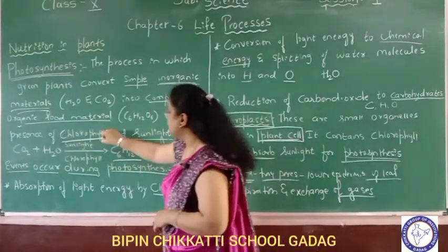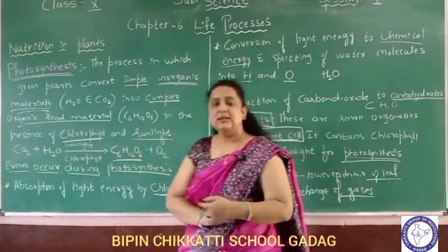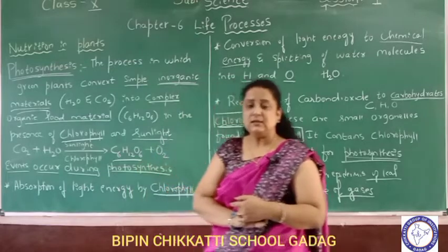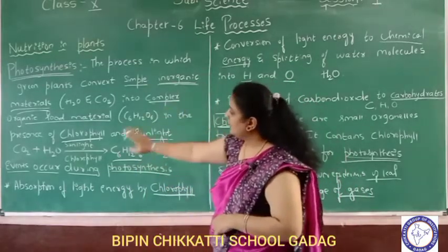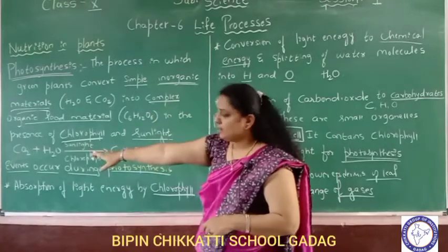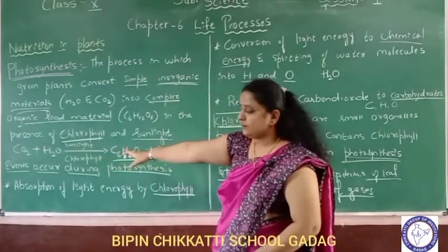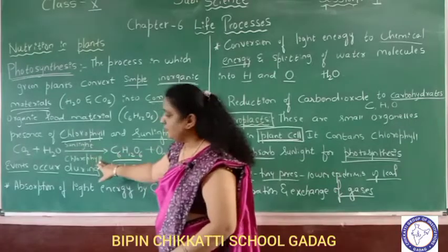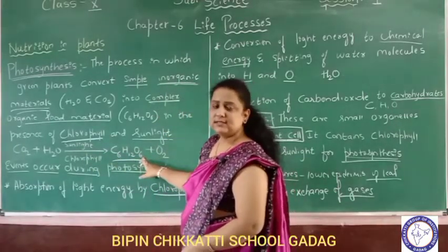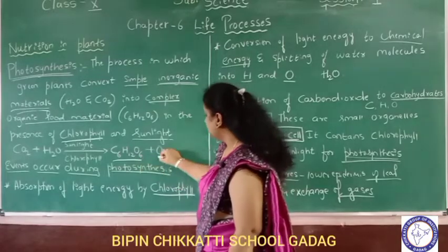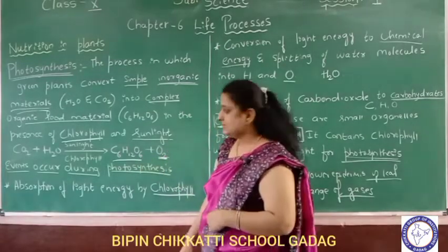Chlorophyll is the green color pigment present in the chloroplast of the leaves. In the reaction here, carbon dioxide and water, in the presence of sunlight and the pigment chlorophyll, give rise to a glucose molecule, C6H12O6, plus a molecule of oxygen is released.